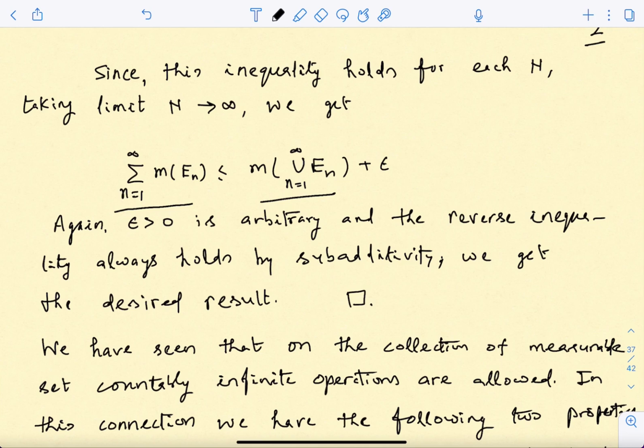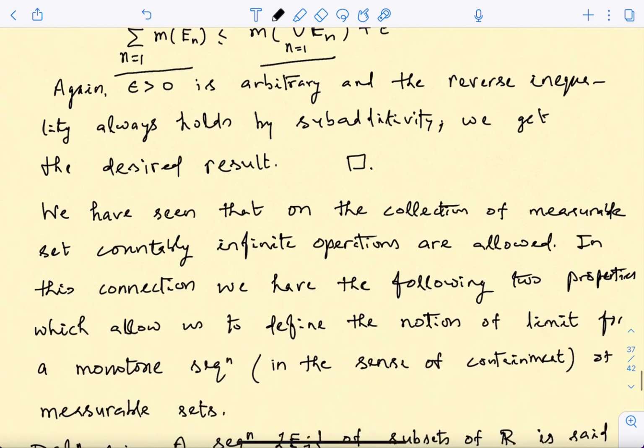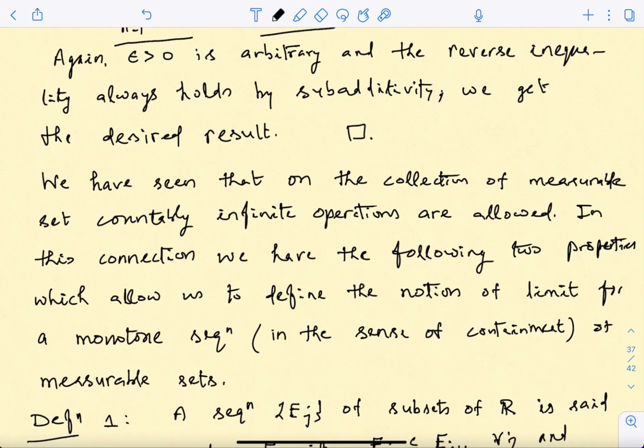All right, so far what we have managed to do is understand how countably infinite operations, which are unions and intersections, and this property of additivity work for the measure.